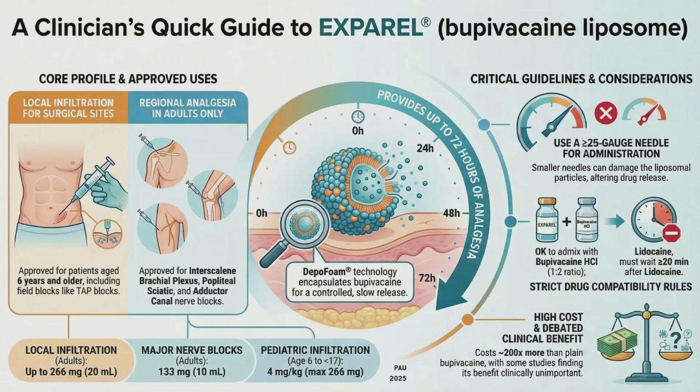Coming to Exparel, it actually prolongs the duration of blockade by up to 72 hours. It can be used as local infiltration as well as regional anesthesia. For local infiltration, 20 ml can be used. For major nerve blocks, 10 ml can be used. For pediatric infiltration, a 4 milligram per kilogram dose can be used. Actually, it is DepoFoam technology, an encapsulated liposome within which the bupivacaine is placed. It will slowly release the bupivacaine over a period of 72 hours.